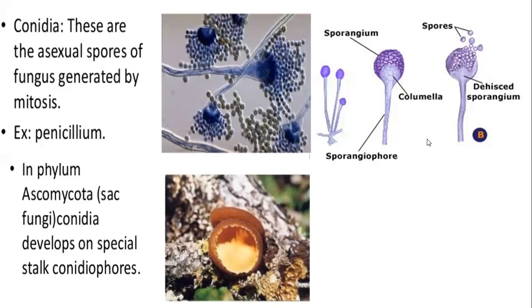Okay. Then here you can see ये है अंदर डेवलप होने वाले स्पोर्स. ये जो है ये बाहर के तरफ है. We have got conidiospores and we have got sporangiospores. There are two types of spores which are going to be seen in fungus: conidiospores and sporangiospores. Conidiospores will be exposed, not enclosed in anything, while sporangiospores will be enclosed inside this particular sporangium.